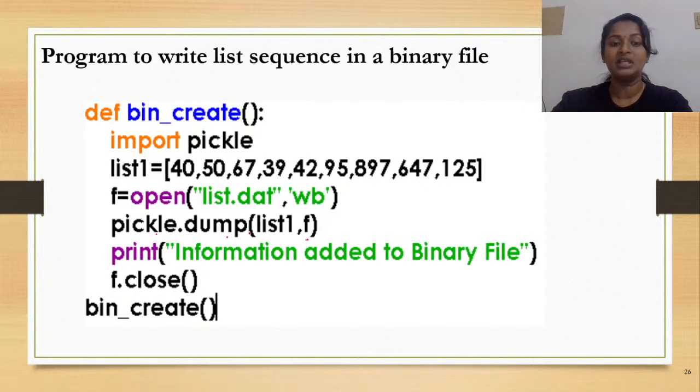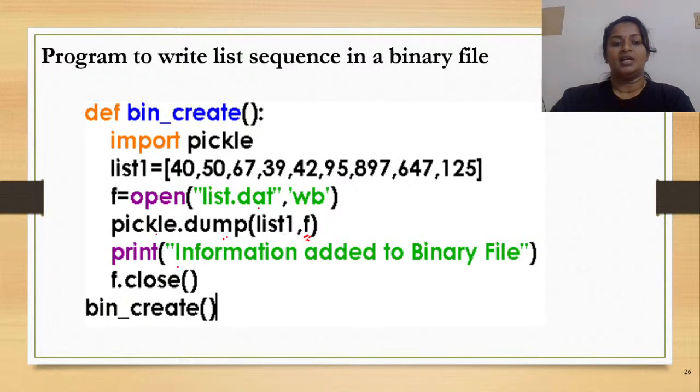Pickle.dump has been defined for doing the writing operation. Where would it be writing? Onto the file pointed to by the file object f. Which file is that? list.dat. And what are you writing onto it? The contents of list1.